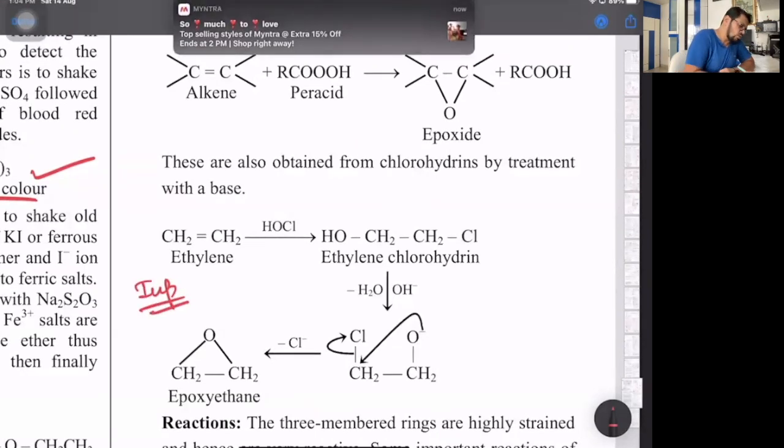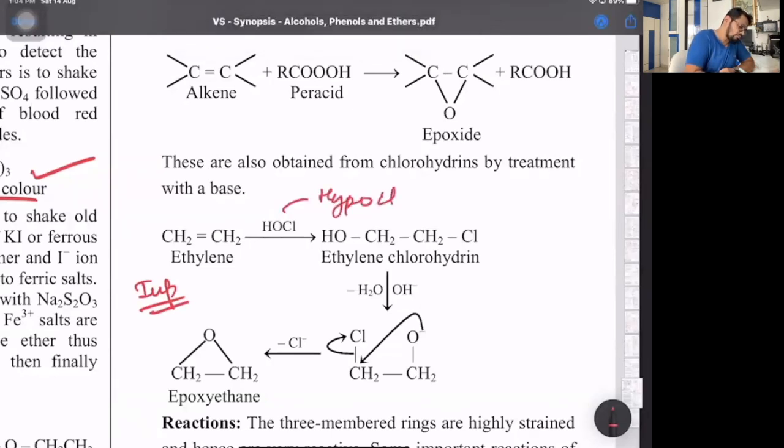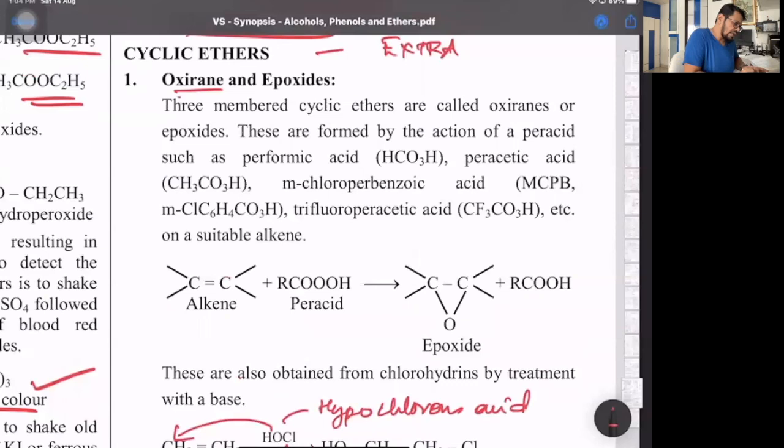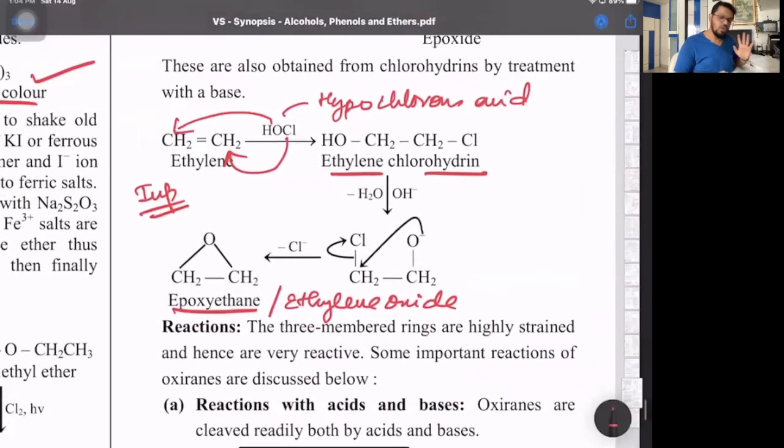Ethene plus HOCl. HOCl is called hypochlorous acid. It forms ethylene chlorohydrin, where OH goes on one carbon and Cl goes on the other. And that with base will give you a cyclic ether, epoxy ethane or ethylene oxide. This oxygen in the form of a ring with the carbon is called the oxirane ring. See this part, this is important because these epoxides, if you react with Grignards, you get primary alcohols. That reaction we have seen.